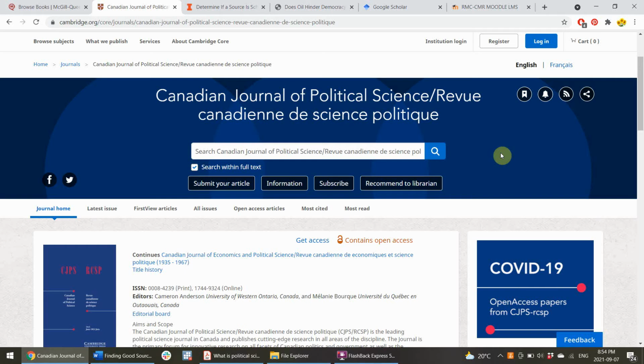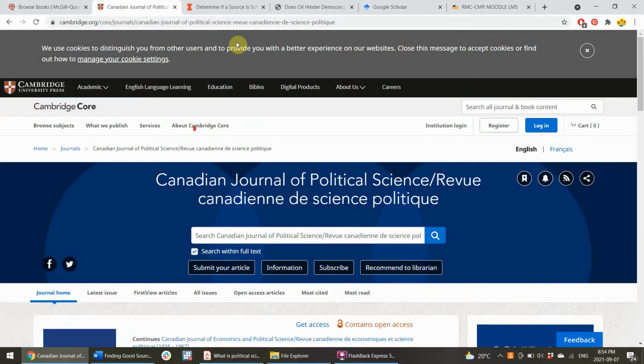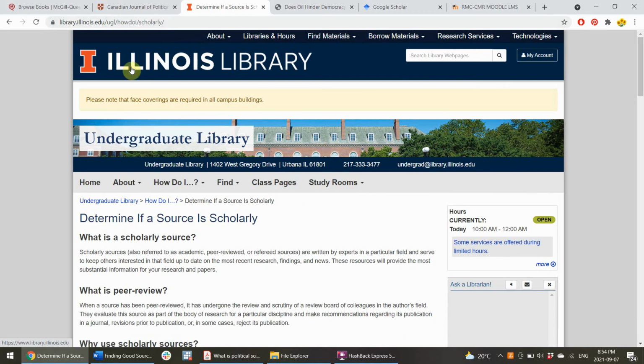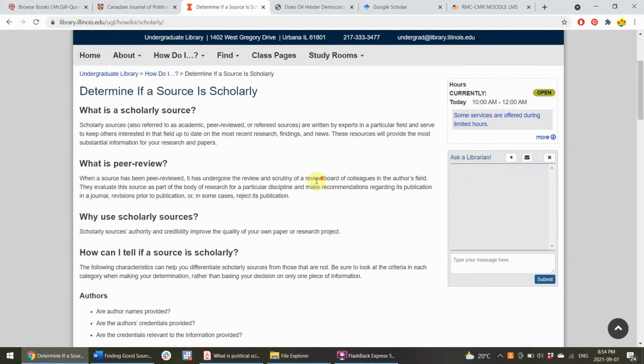It can go through this process for a number of rounds, or in a large portion, usually in the good journals, this is like the vast majority of articles, they'll be rejected, and it's a really tough process. So especially in the really good journals, it's hard to get published because there's a very rigorous process of peer review that makes sure that nothing gets missed before it's published, and that's why this would be a high quality scholarly source.